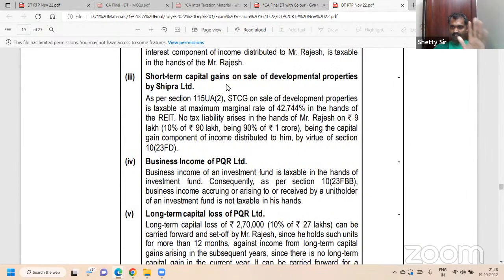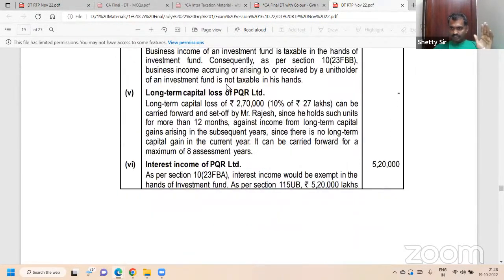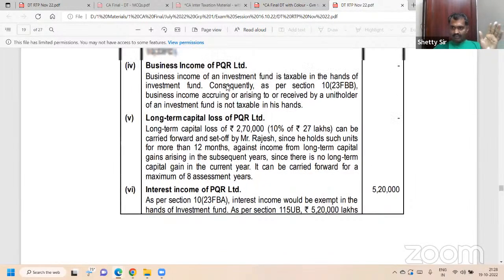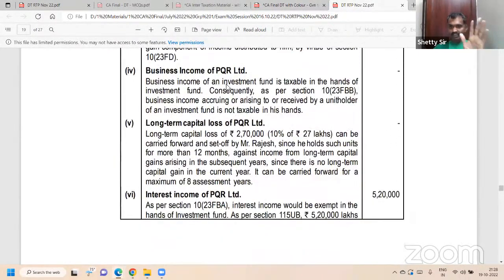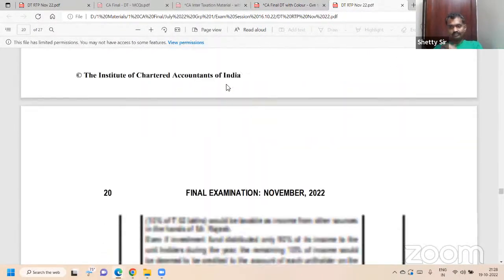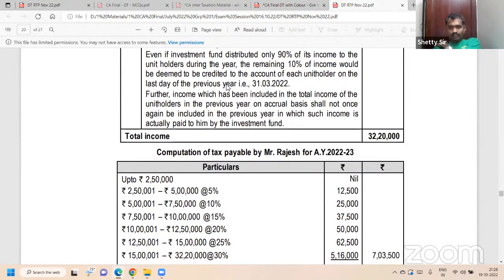Easy to remember: only interest is taxable, everything else is exempt. If this question comes, interest is taxable. Here you are talking only about your share, 10%. Total? 32,20,000.